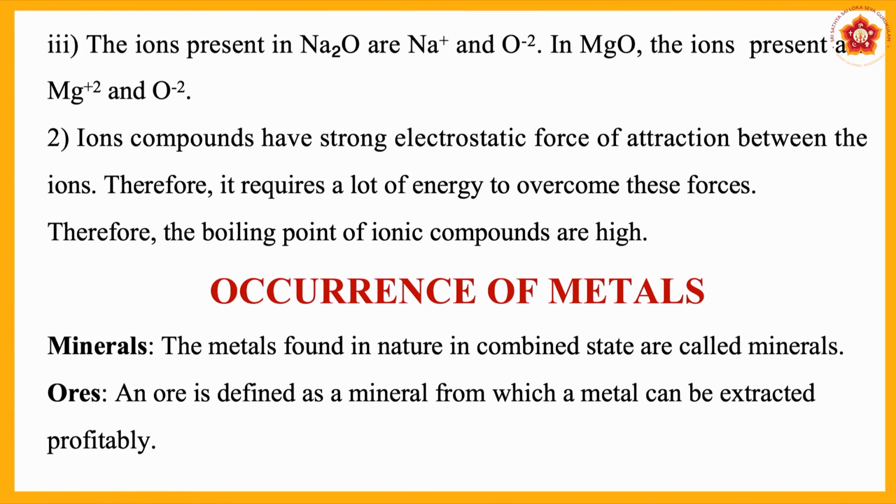Even sea water contains sodium chloride, magnesium chloride, etc. They are the compounds of sodium and magnesium, right? So metals are found in nature in the combined state. And of course, when you say it is available in the earth's crust, naturally it contains a lot of impurities also, like rocks and sand, and many other things.